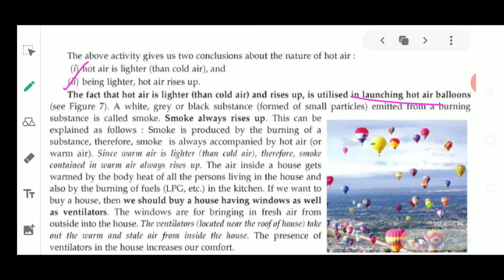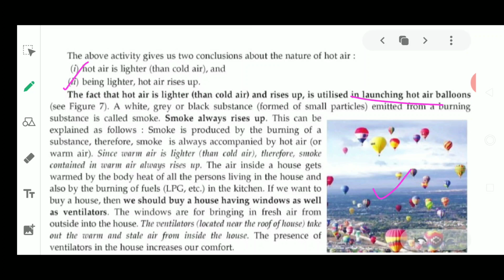A similar fact is being utilized in the launching of hot air balloons. How does this launching take place? You could see that so many hot air balloons are flying in the sky. So what is being done? A white, gray, black substance from a small object emits burning smoke, and the smoke rises up.